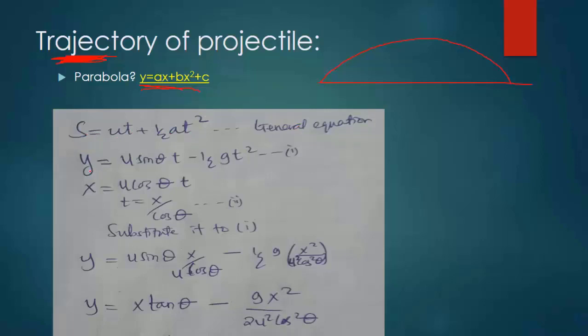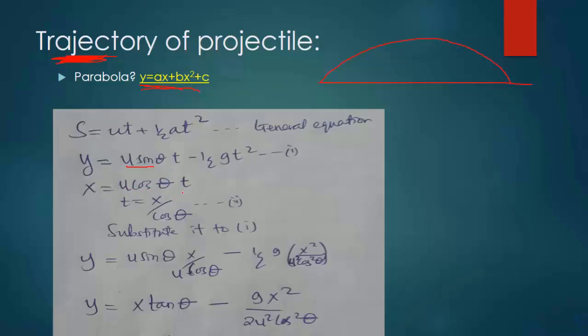So we know from the vertical, distance is equal to the initial velocity u naught sine theta, you remember where this comes from? Yes, times time minus a half gt squared. This is the general equation for the vertical motion. While for the horizontal, we know that x is equal to u naught cos theta times time. There is no acceleration in the horizontal direction, therefore it remains as it is.